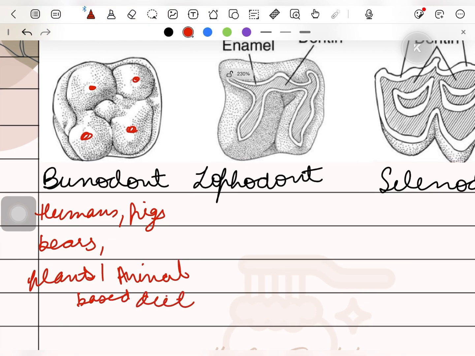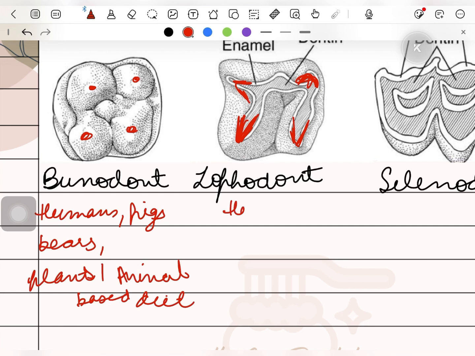In case of lophodonts, this is the kind of dentition in which there are elongated ridges on the chewing surfaces of the molars. They are slightly elevated or elongated ridges over the molars. These help in grinding and shredding of the food.